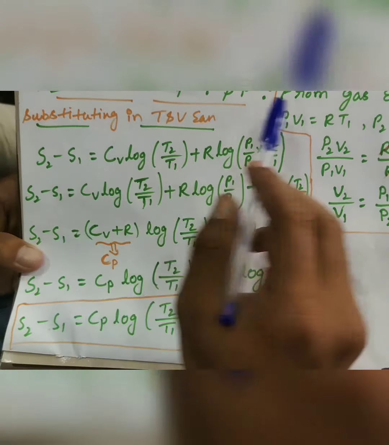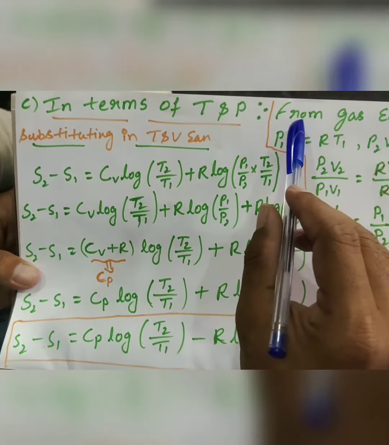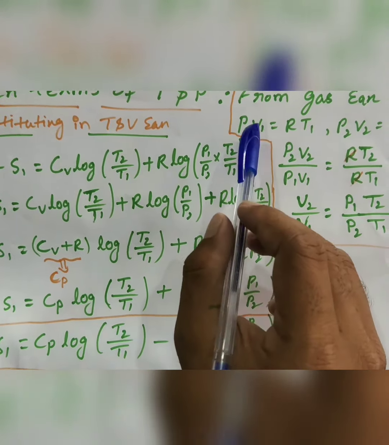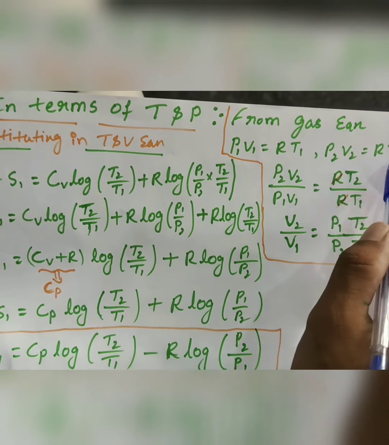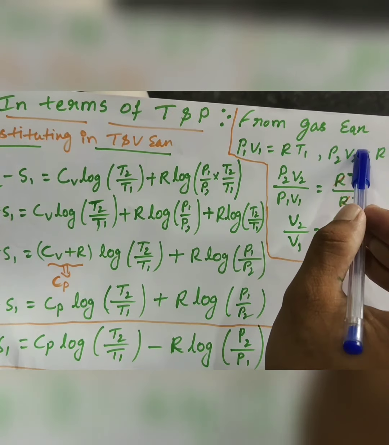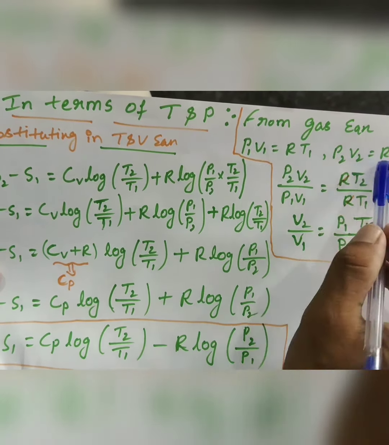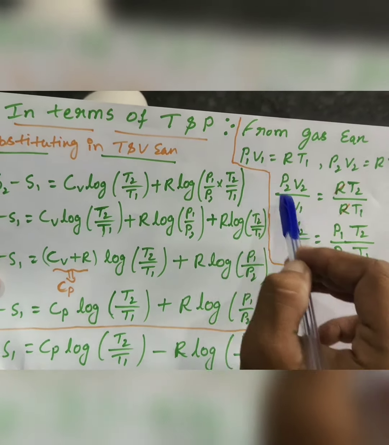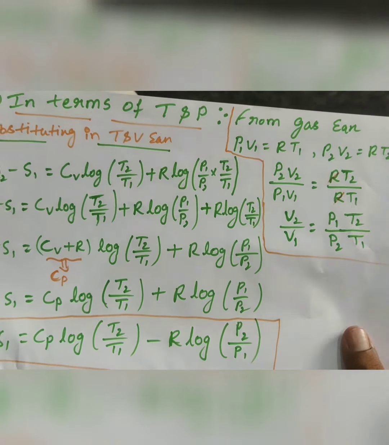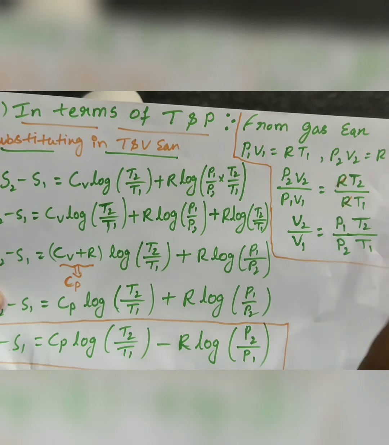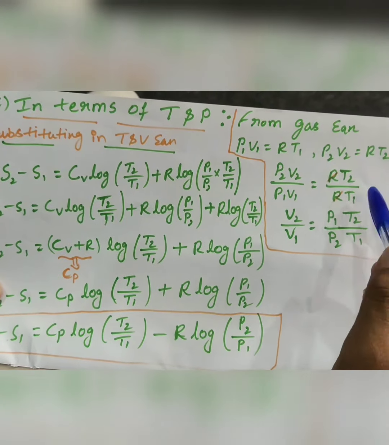Now I am substituting. From the characteristic gas equation, we know that P1 V1 is equal to RT1, and P2 V2 is equal to RT2. Now I am dividing these two equations, that is P2 V2 upon P1 V1 is equal to RT2 upon RT1. So here R becomes cancelled.